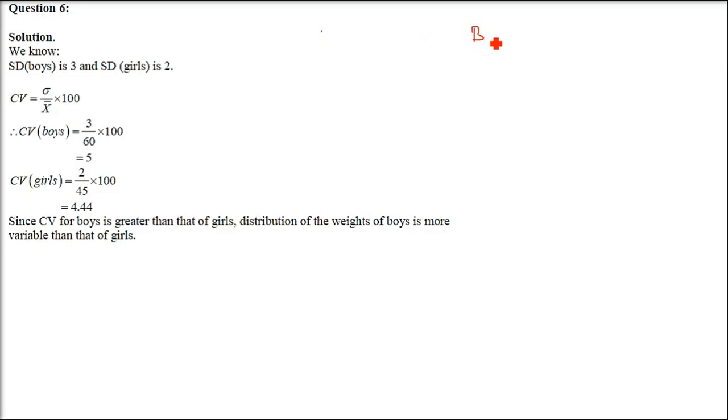So we have boys and girls. The number of boys and girls is given: boys are 100 and girls are 50. The mean weight is also given. The mean weight is x bar, 60 kg and 45 kg.